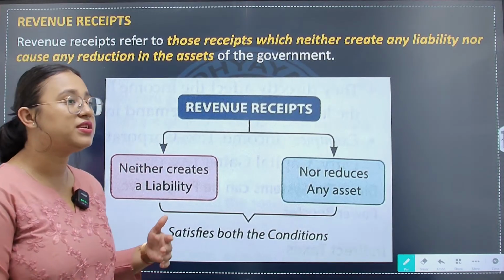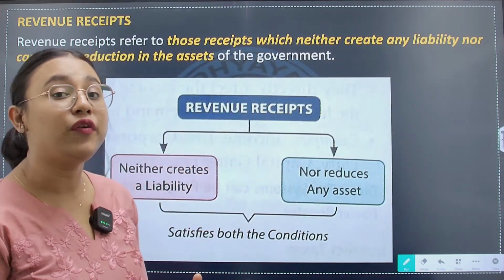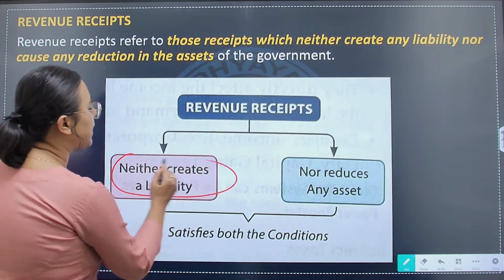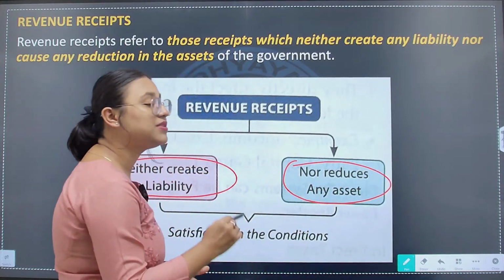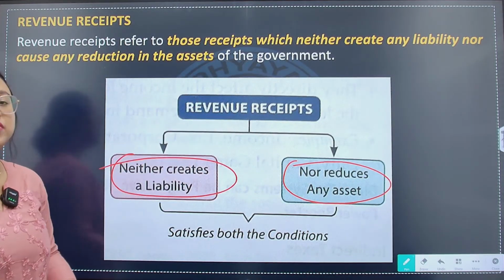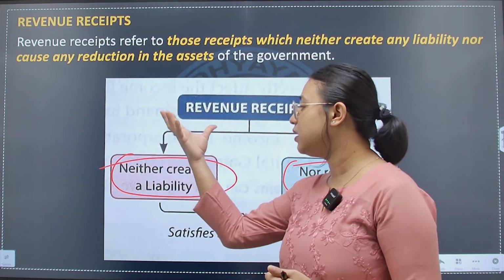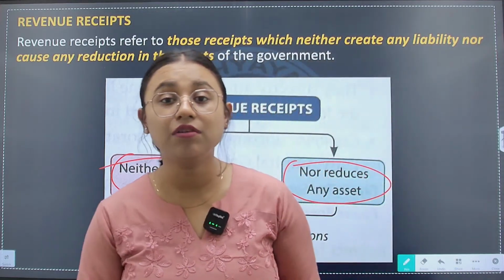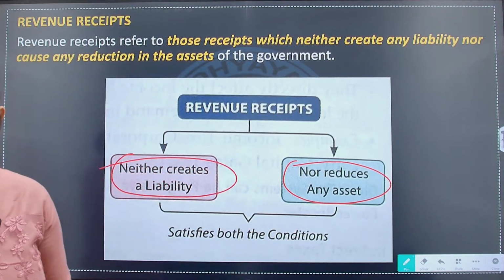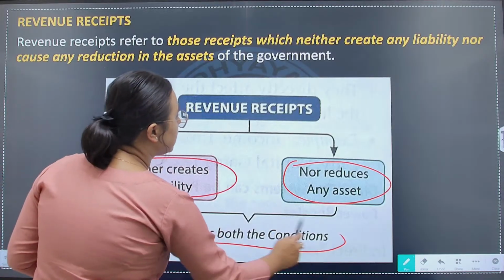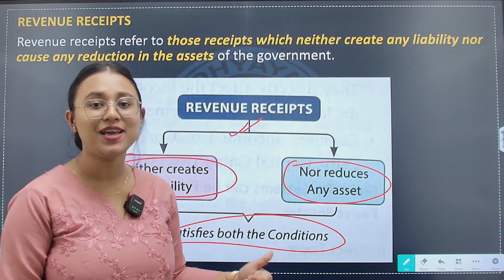So what is revenue receipt? All those receipts of the government which do not create any liability, nor do they reduce any asset, are referred to as revenue receipt. When both these conditions are satisfied, we can say it is a revenue receipt.